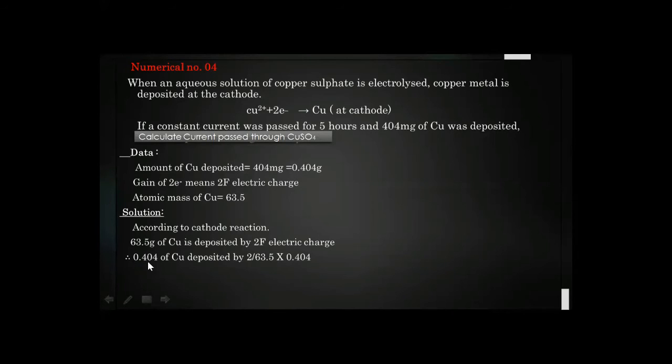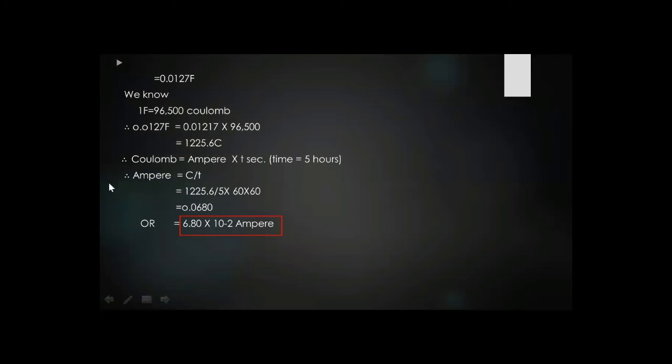Therefore 0.404 gram of copper is deposited by 2 over 63.5 multiplied by 0.404. We divide 2 by 63.5 and then multiply by 0.404. This is the unitary method. When we calculate, we get 0.0127 Faraday.